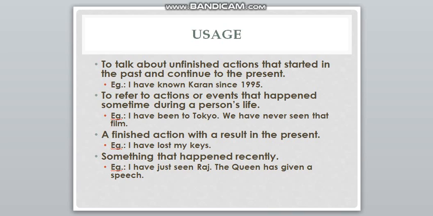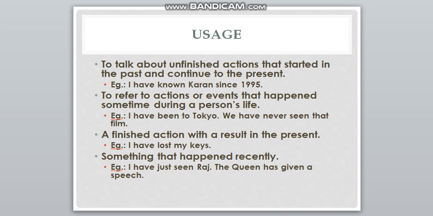Then the third thing is a finished action with a result in the present. So something which has been completed in the past, but still it is in some way related to the present. Example, I have lost my keys. So far I have not found them. Right, so I have lost my keys. Okay, until I find them, I have lost my keys. So there is something which is continuing on account of that event. Something is continuing right now, so we have to tell it in present perfect tense.